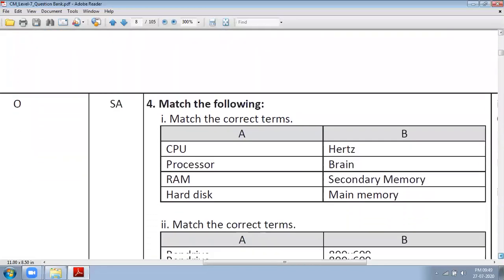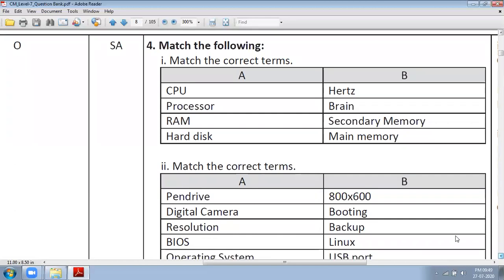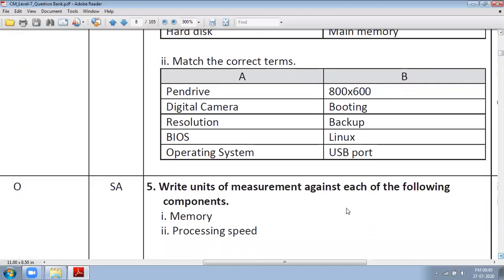Now here, match the following: CPU, processor, RAM, hard disk. You have to match with the correct option. CPU you can say brain, processor you can measure in hertz, RAM is the main memory, hard disk is the secondary memory. Again, pen drive, you can write pen drive as a backup. In the backup concept we have already studied about pen drive.